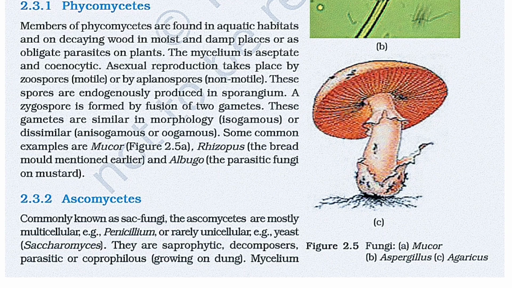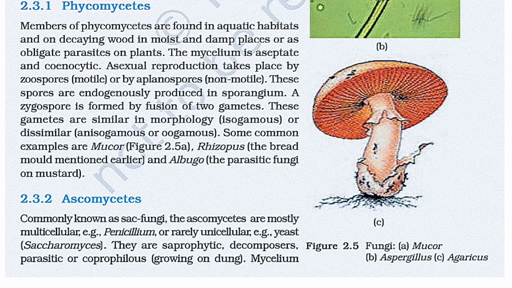A zygospore is formed by the fusion of two gametes. These gametes are similar in morphology, that is, isogamous, or dissimilar, that is, anisogamous or oogamous. Some common examples are Mucor, Rhizopus, the bread mold mentioned earlier, and Albugo, a parasitic fungus on mustard.